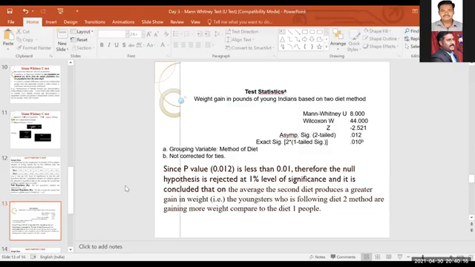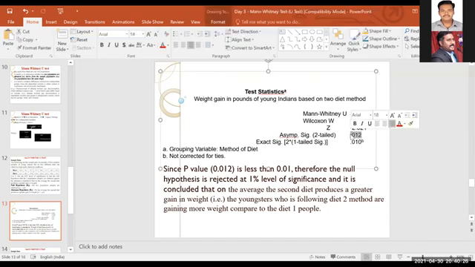Okay, now is it clear, the Mann-Whitney test? Any doubts in the Mann-Whitney test? This is how you have to interpret, and this is the significant value you have to mention. Okay, don't take the other significant value. See, significant value B is not corrected for ties. It is not the exact value. This is the value because the significant value indicates your two independent groups. That's why I mentioned C. A is the method of diet. For the two independent groups only, this data gives the output. So we have to take this significant value as the p-value for interpretation.